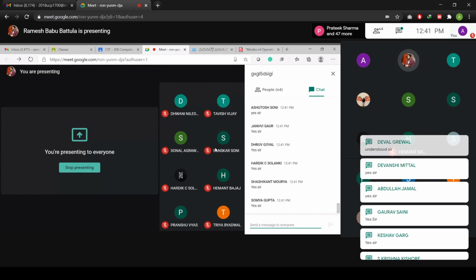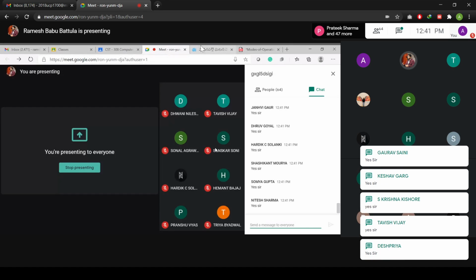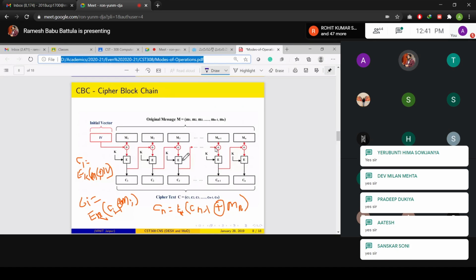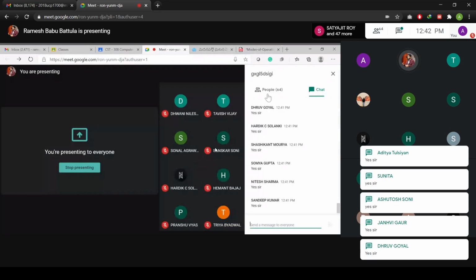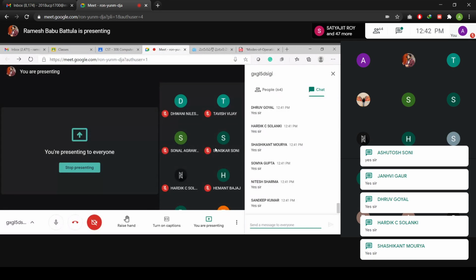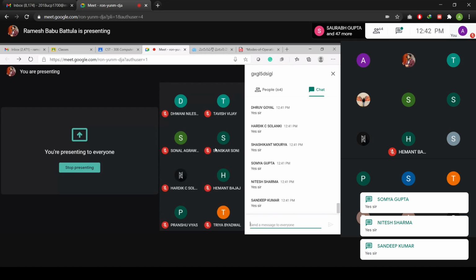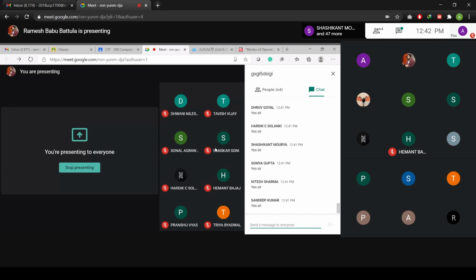Correct. Now you find what the problem is. What problems are there in this particular algorithm, in cipher block chaining? In the last slide we discussed some problems. In the same way, you need to guess what problems will create major issues for us. Can you write problems in this CBC algorithm? Anyone, please find any problem in this CBC algorithm.